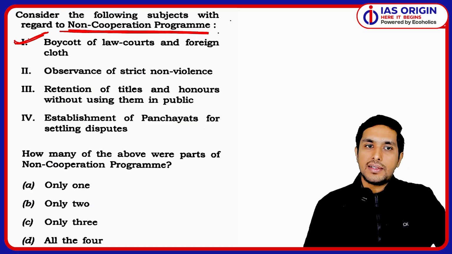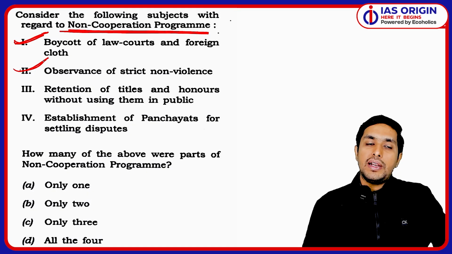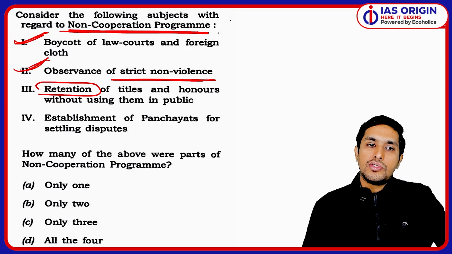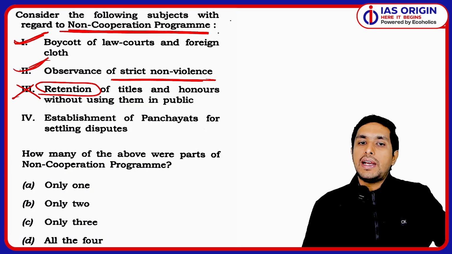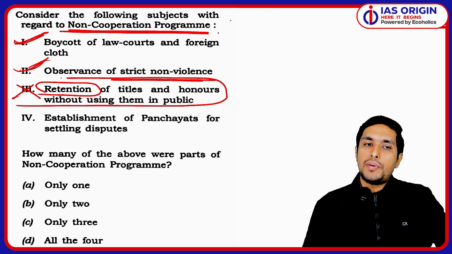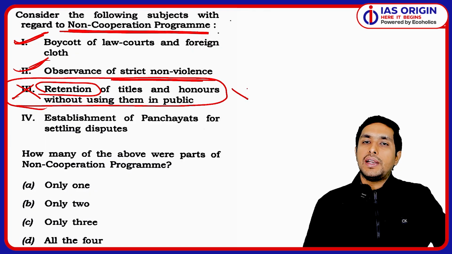So we always talk about the boycott of the law courts and the foreign clothes. Yeah, certainly that is correct. There was strict non-violence. Yes, this is correct. That's why in Chauri Chaura it was suspended. Now it is saying retention of the titles and the honors. No, they were not retaining the titles. They were renouncing them, they were denouncing them. They were giving them back to the British. This statement is totally incorrect.